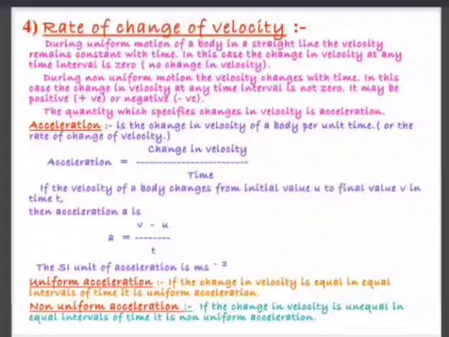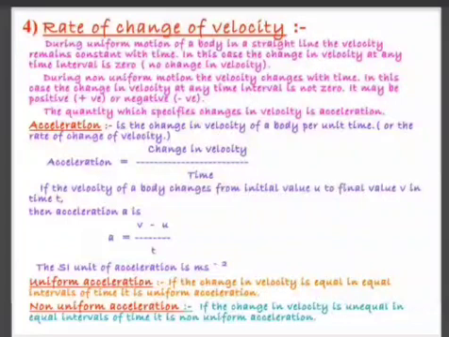Now something similar to speed we studied, that is velocity. Only difference between speed and velocity is velocity will contain direction. Okay. So when you release the pedal, the velocity decreases. When you press it, velocity increases. So when you press it, it is called as positive acceleration because it is increasing. When you release it, it is called as negative acceleration. So what is acceleration? You are increasing the speed or velocity.